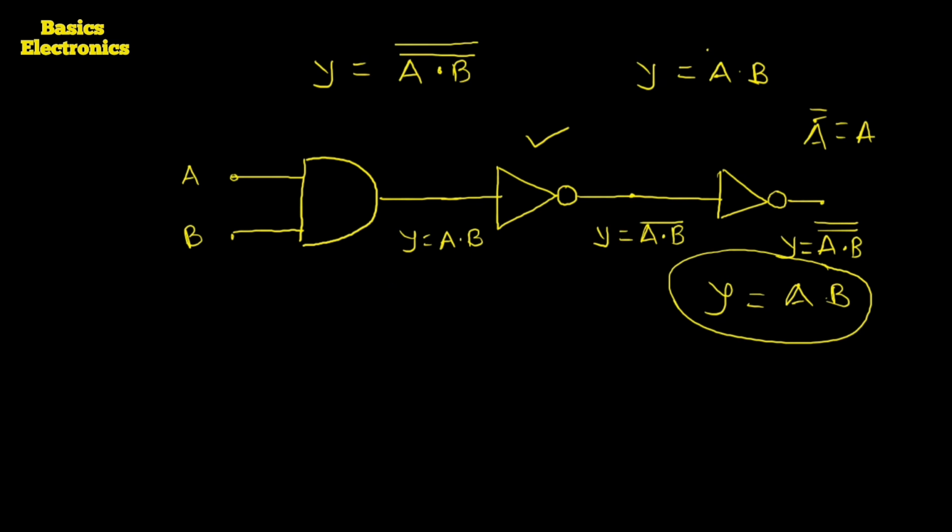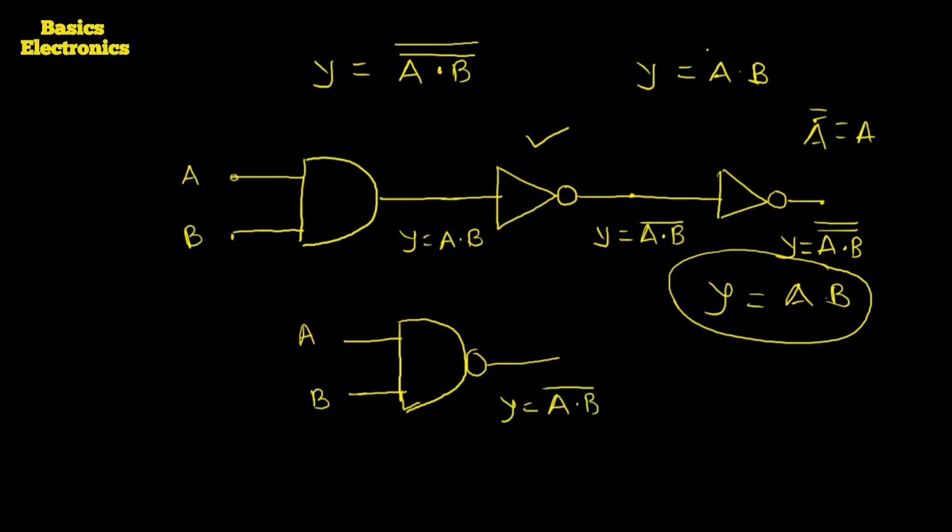Here is the NAND gate. The NAND gate has two inputs, A and B inputs. Here is A and this is the B input. This NOT gate we replace by using the bubble, and then its output becomes Y equals A dot B complement.